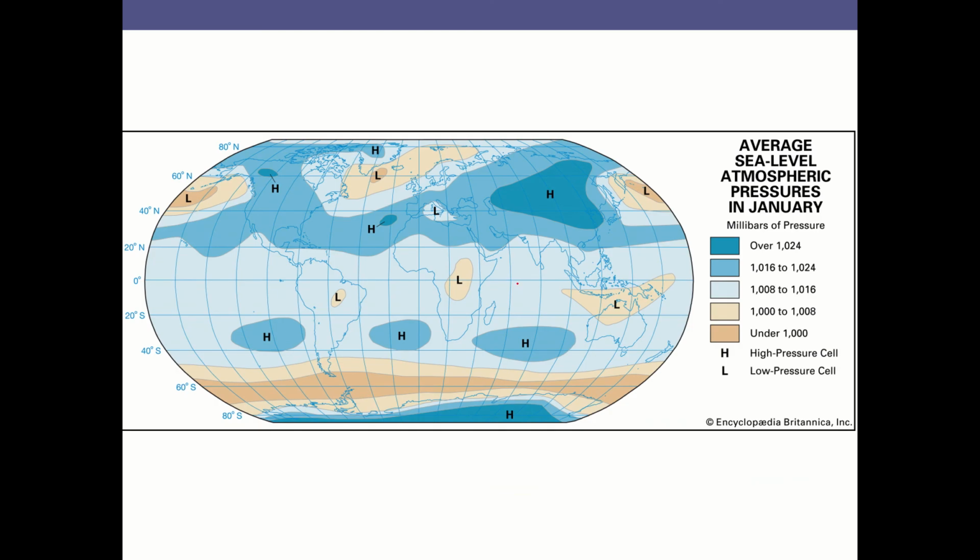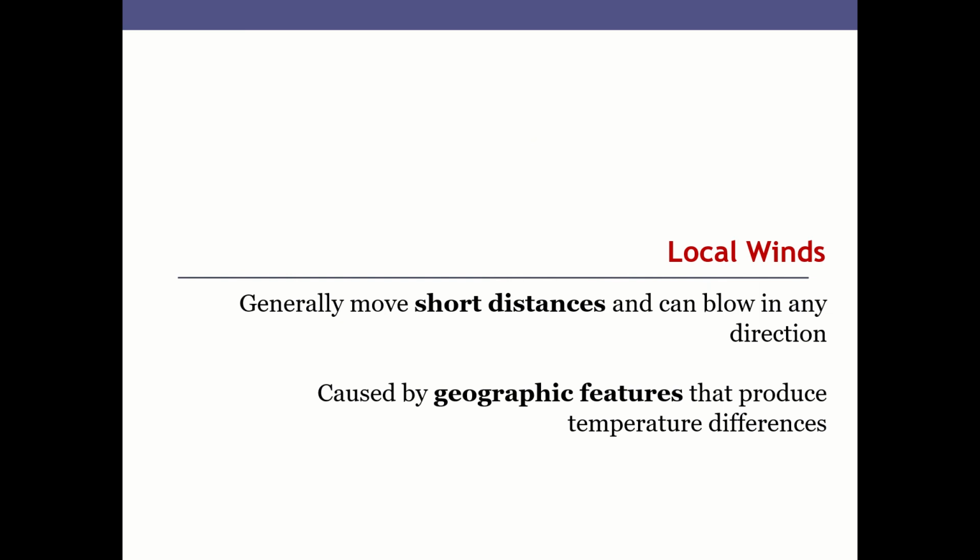Okay, and this is just another indicative diagram on how you will get to see the wind pressures or air pressures across the globe. Okay, so this is at global scale. What about the local winds?